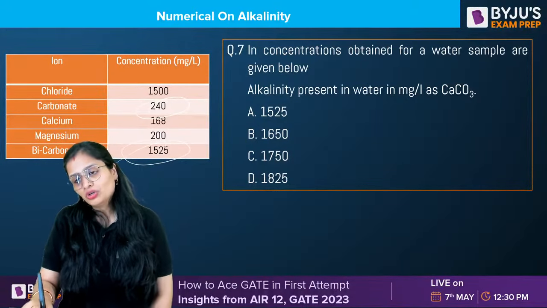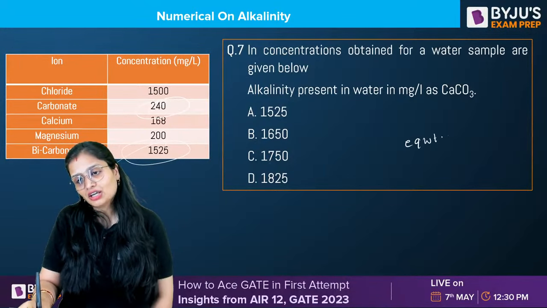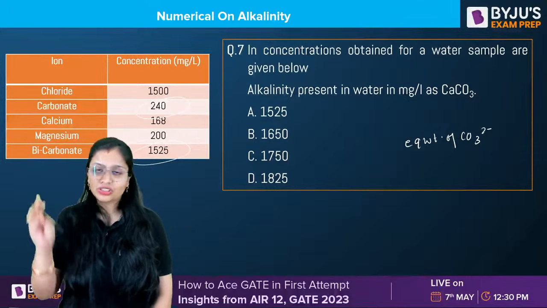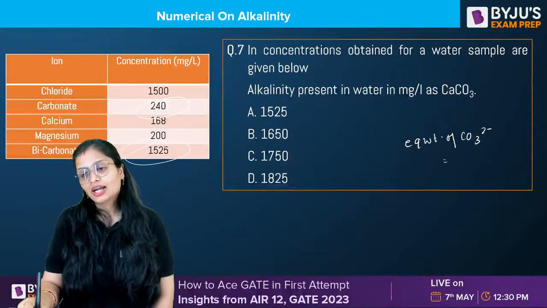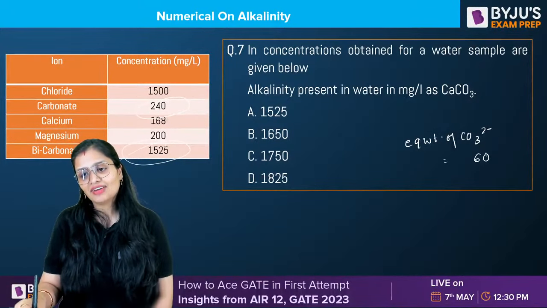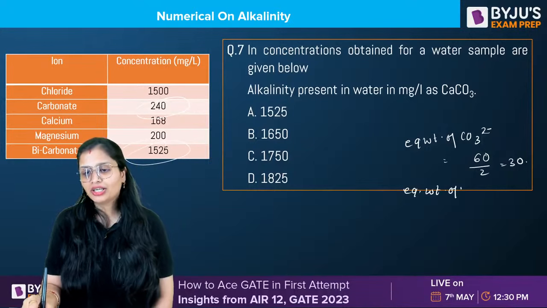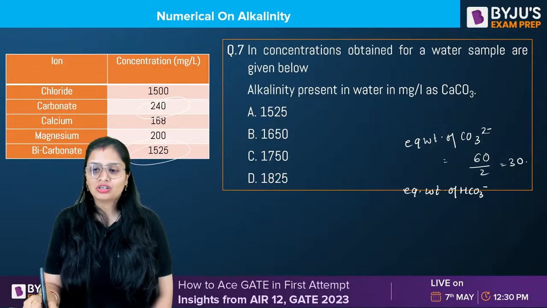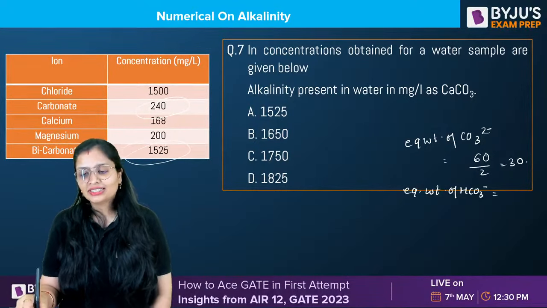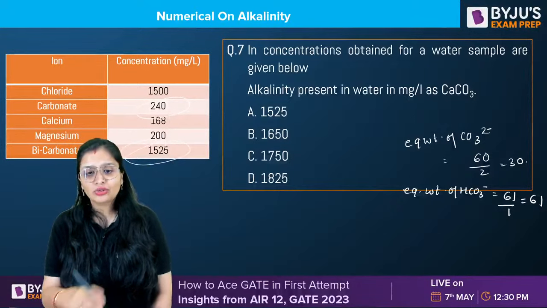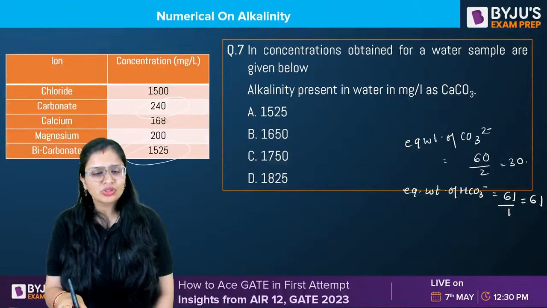If you don't know, I'll just tell you the equivalent weight of carbonate and bicarbonate. You should have practiced a number of questions so that this will be at your fingertips. Carbonate molecular weight is 60 and valency is 2, so 30. And the equivalent weight of bicarbonate: molecular weight of HCO3 minus is 61 and valency is 1, so this will be 61.